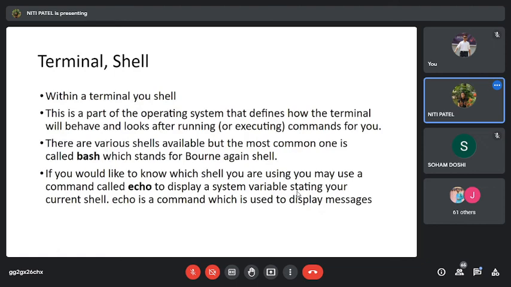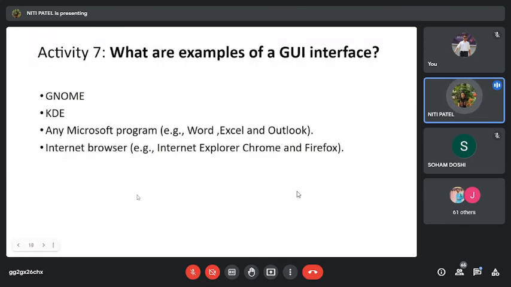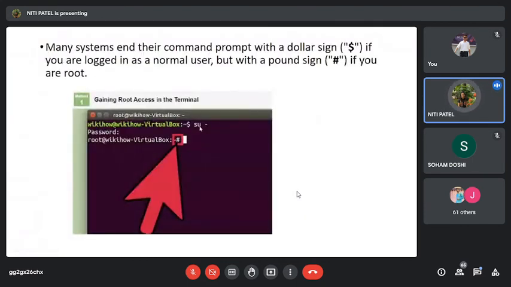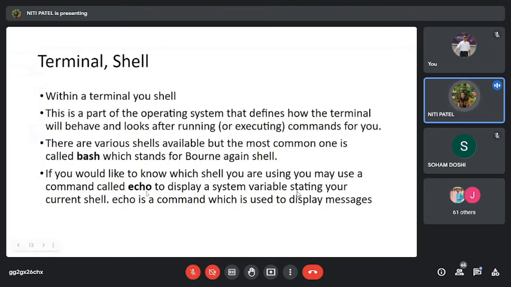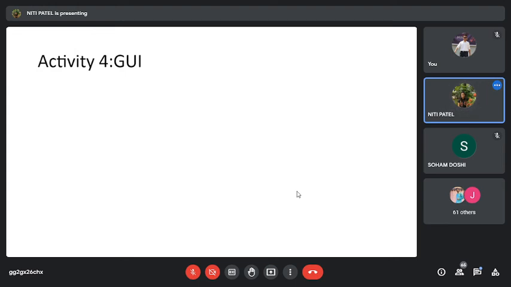Okay. If you would like to know which shell you are using, you can use a command called echo. So after your terminal opens, if you type echo and press enter, it will tell you the name of the shell that is used by your terminal. If it is the Bourne Again Shell, then when you type echo and press enter, it will show you Bourne Again Shell. By this you can come to know which shell is being used.